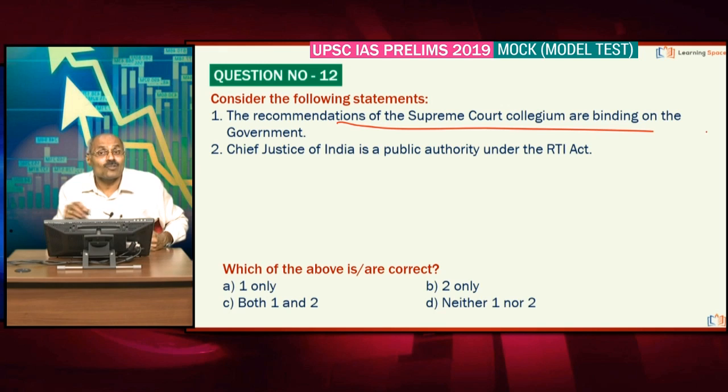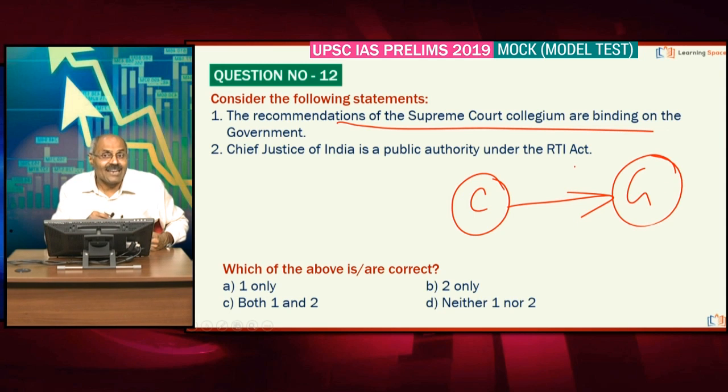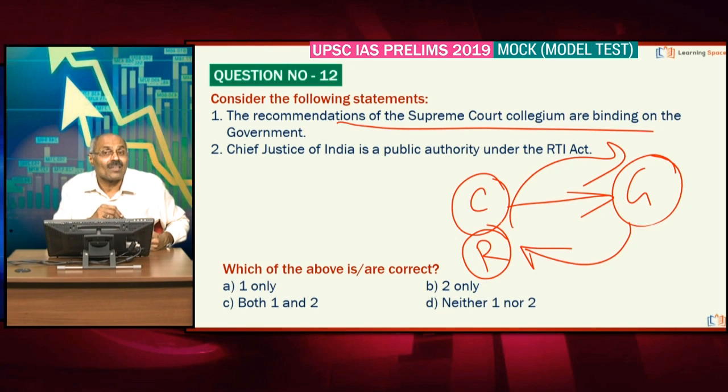Look at the next one. The recommendations of the Supreme Court Collegium are binding on the government. How to view this statement? Suppose the Supreme Court Collegium sends recommendations to the government. The government need not accept at the first instance, and it can send it back to the Collegium for reconsideration. Once the Collegium sends back the reconsidered recommendations, then it becomes binding on the government. So I explained to you in detail, and in this context the first statement becomes wrong.